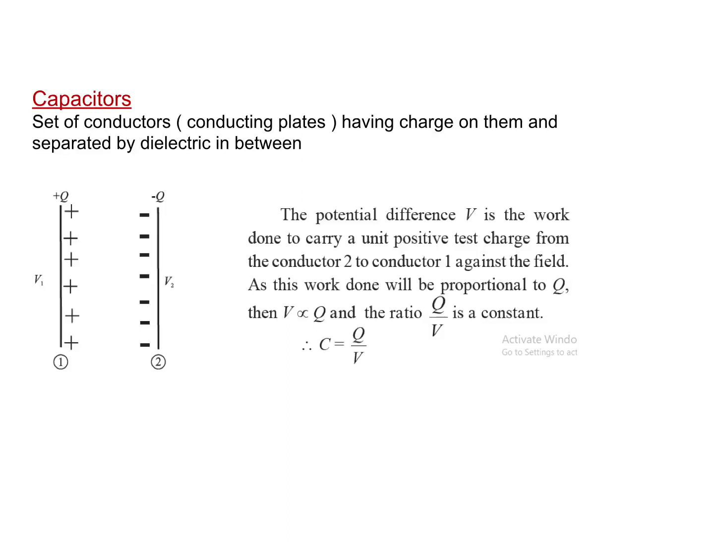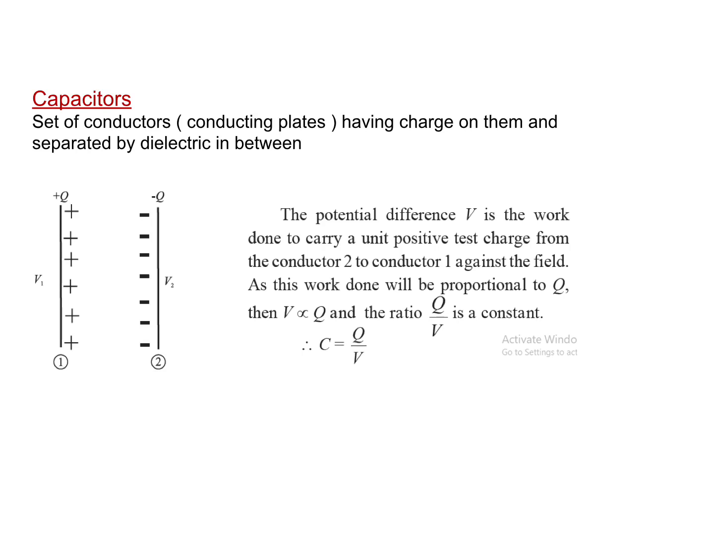Students, let's learn today about the concept of capacitor. A capacitor is a system consisting of two conductors having equal and opposite charges separated by an insulator or a dielectric. A capacitor acts as a small reservoir of energy. A capacitor does not condense energy, but it can store it.